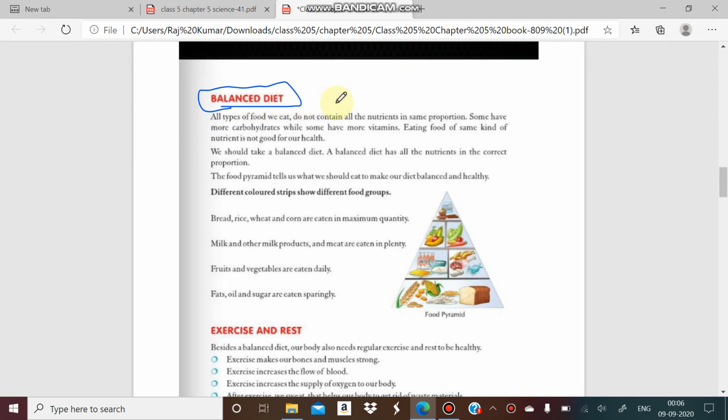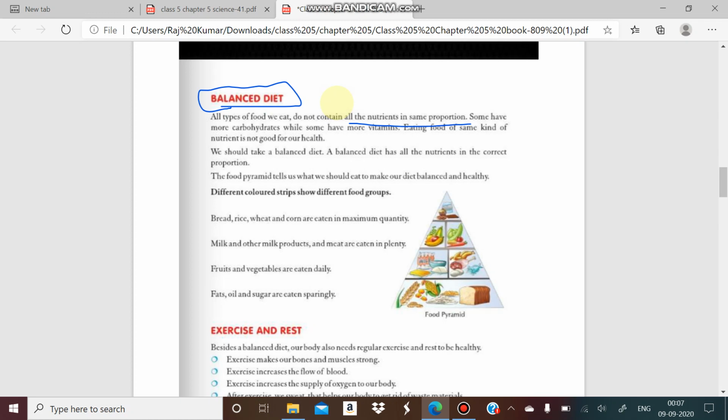As you know, all the things which we eat are known as the diet. What we are eating comes under our diet. A balanced diet generally contains all the nutrients in the proper amount, or we can say in the adequate amount, in the same proportions, based on the requirement of our body. So all the nutrients must be present in food; that is known as the balanced diet.